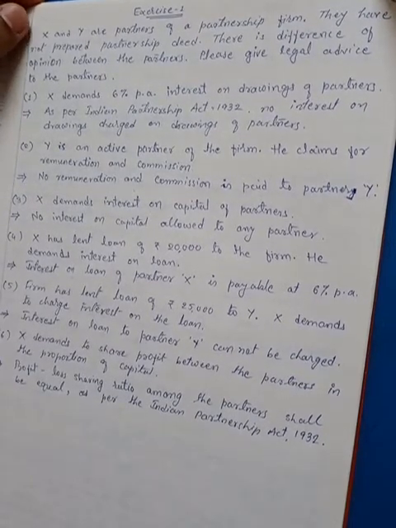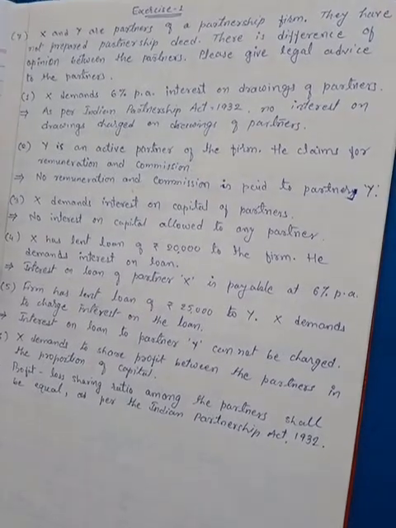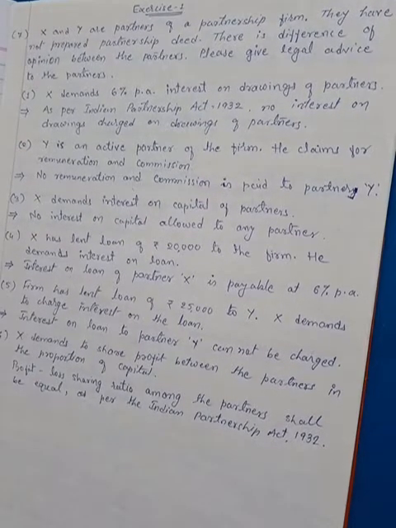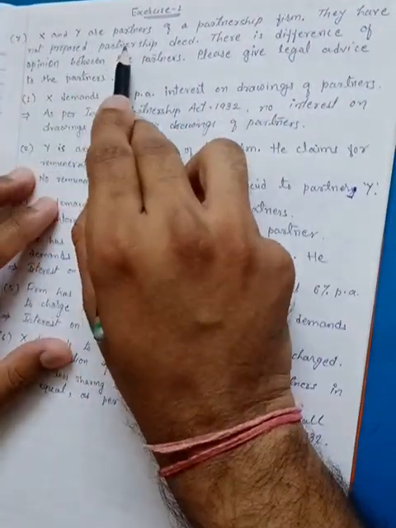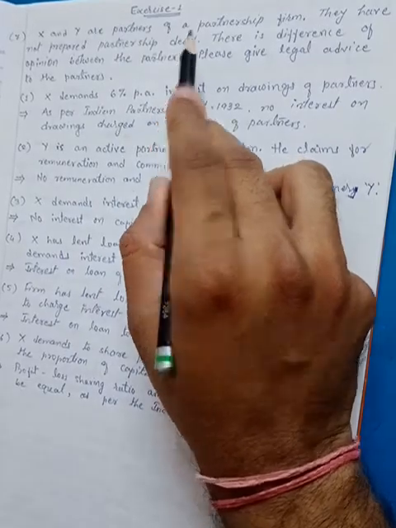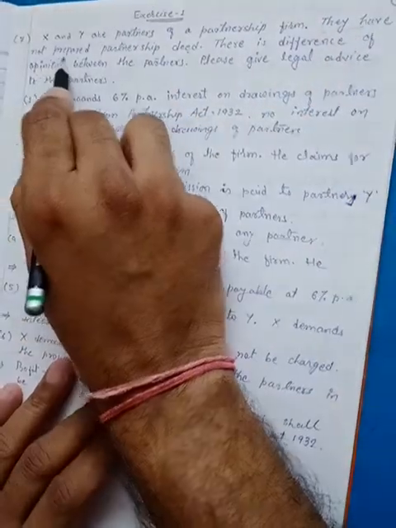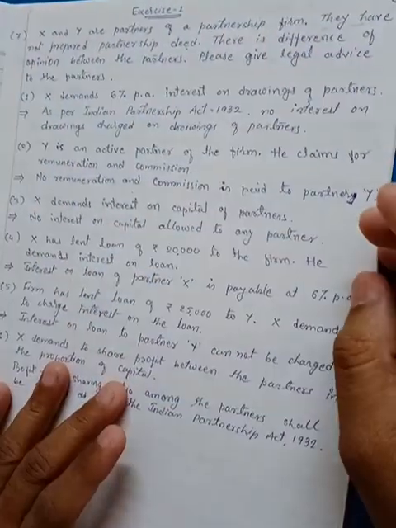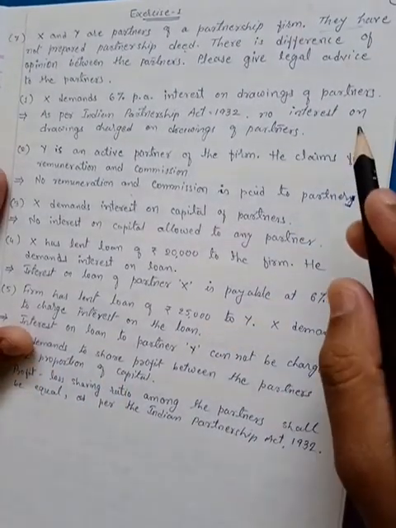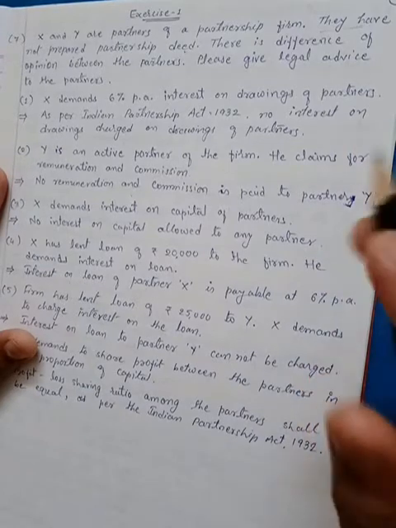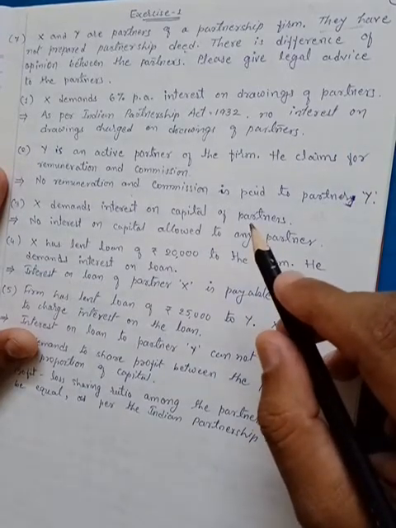Question number 7. X and Y are the partners of a firm. They have not prepared a partnership deed. So it is already given that they have not prepared any partnership deed in written form. Mutually they agreed upon all the conditions and started the business, but a written form is not available for the conditions of that partnership.